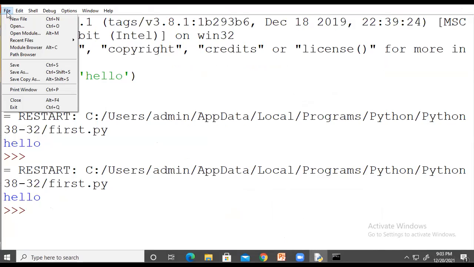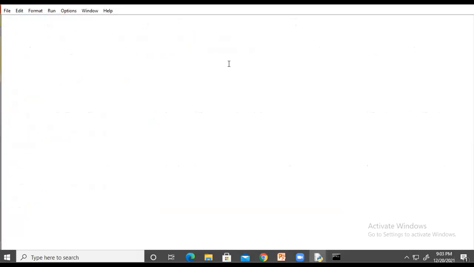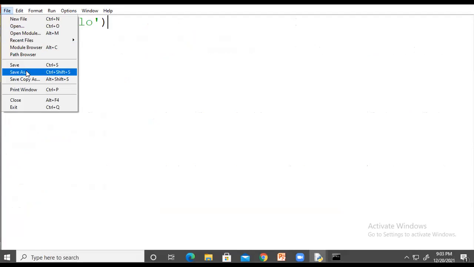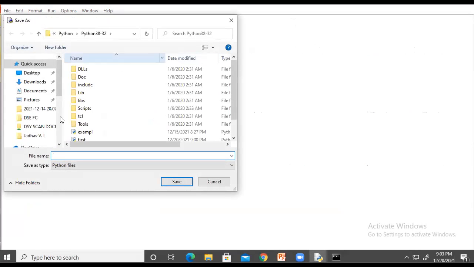Just click on the file option that will be on the upper side. Click on file and then click on new. It will be our scripting mode. Here I write print hello. After writing our code, you don't forget to save your program.